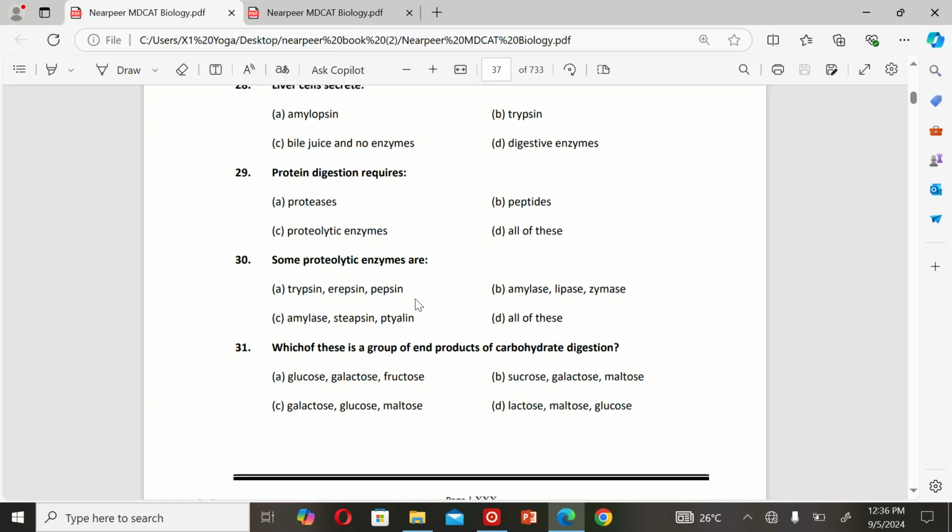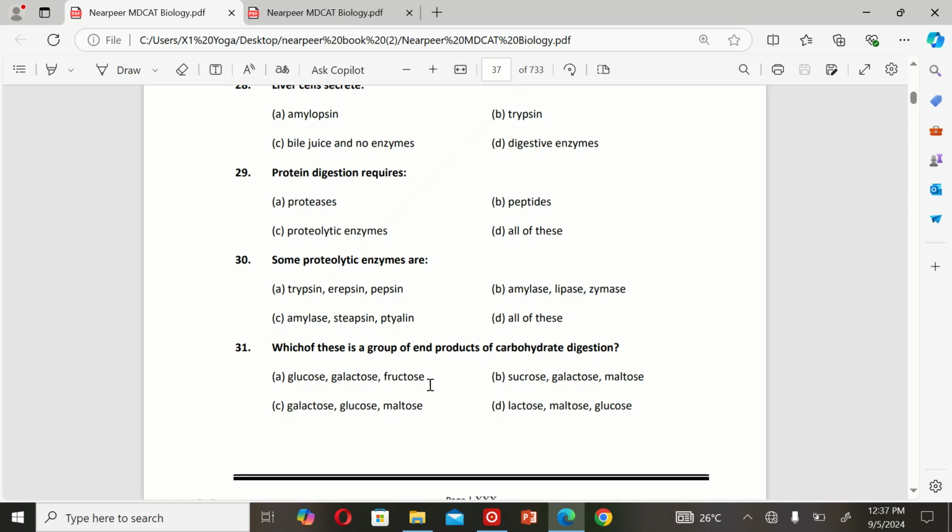The next MCQ is: some proteolytic enzymes are A. Trypsin, erepsin, pepsin, B. Amylase, lipase, thymase, C. Amylase, trypsin, and D. Ptyalin, all of these. So the correct option is A. Trypsin, erepsin, pepsin.